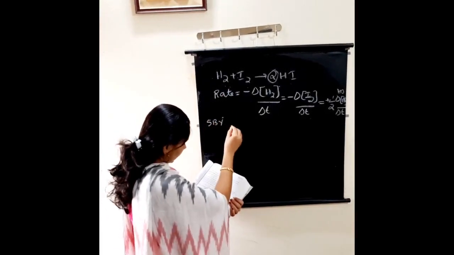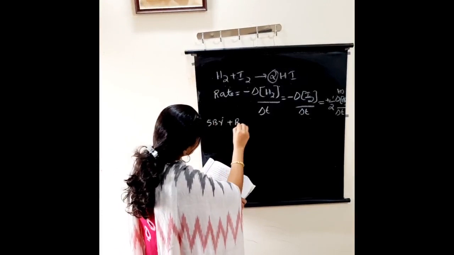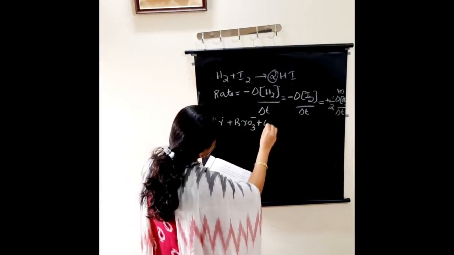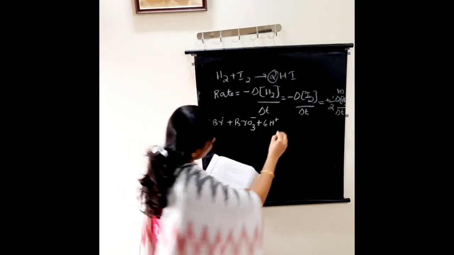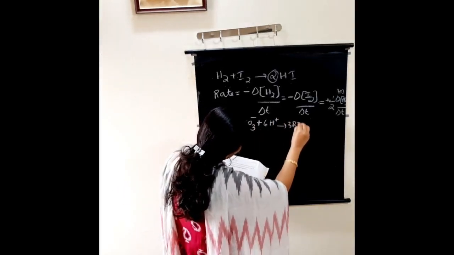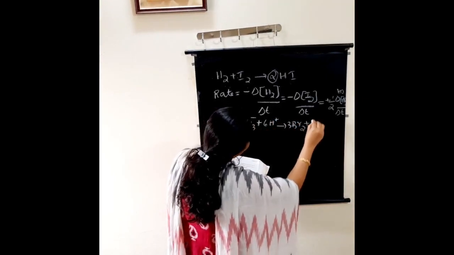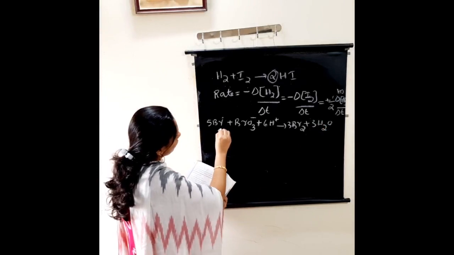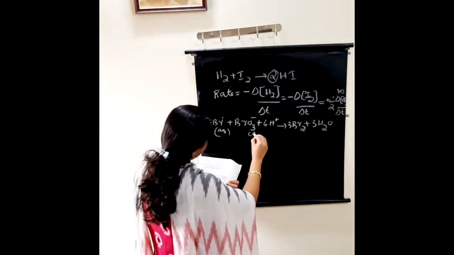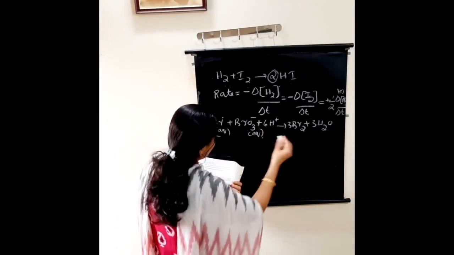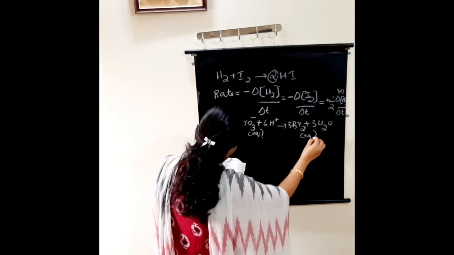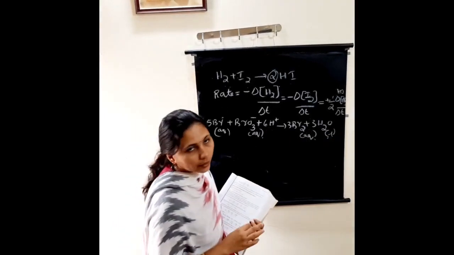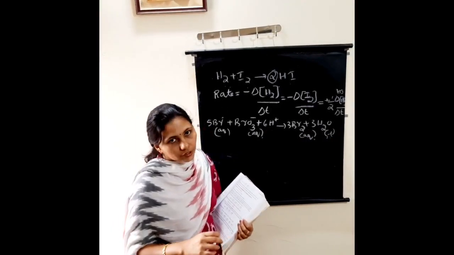5Br minus plus BrO3 minus plus 6H plus gives 3Br2 plus 3H2O. Here we know aq, here also aq will be there. Here it is aq, and here liquid is given. We are not considering that. Only we have to consider the reaction coefficient.